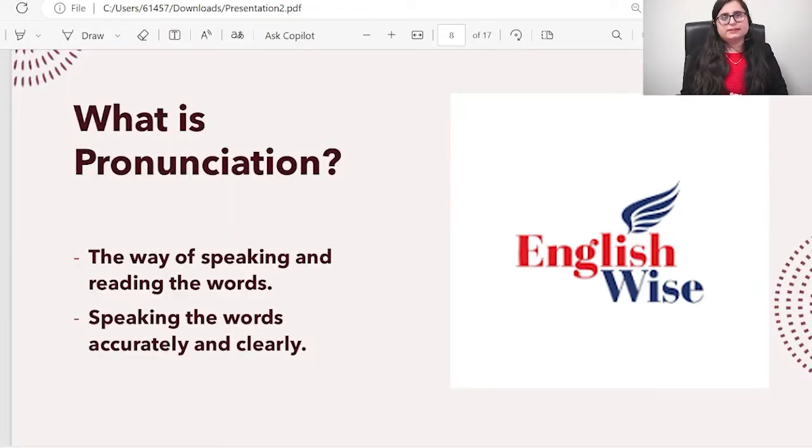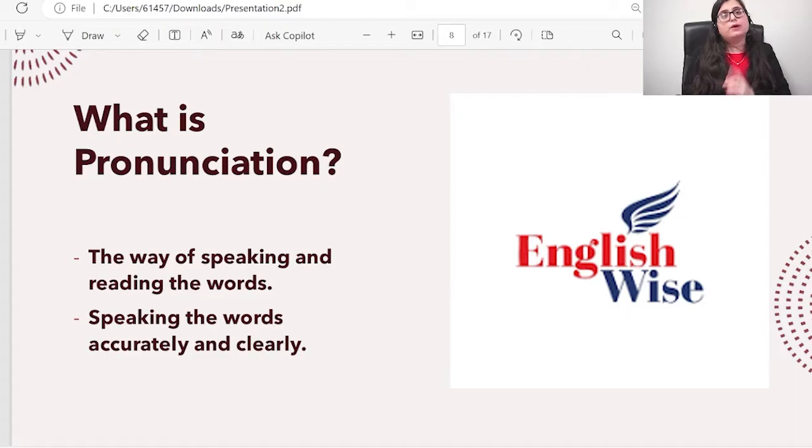Let's look at pronunciation. Pronunciation plays a very important role in your speaking portion. Pronunciation is basically the way you speak or read a word. Catch the word read. So read is connected to pronunciation. That means pronunciation gives points to your reading section. The way you are accurate with your words, the way you speak your word, is your pronunciation.